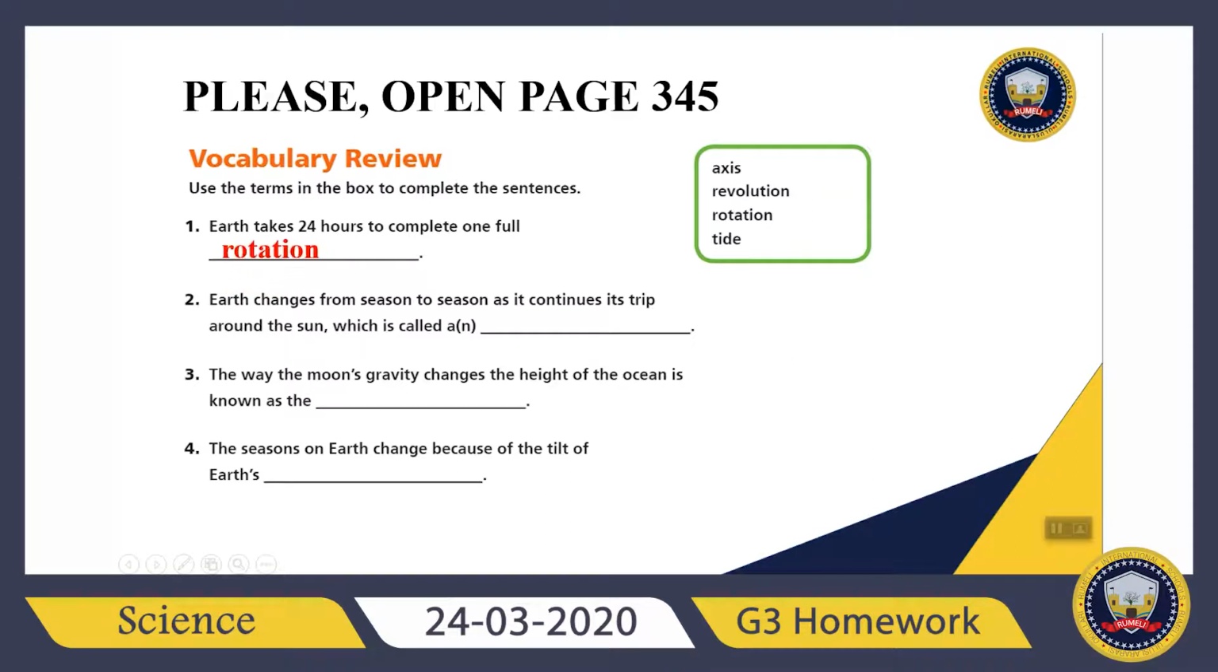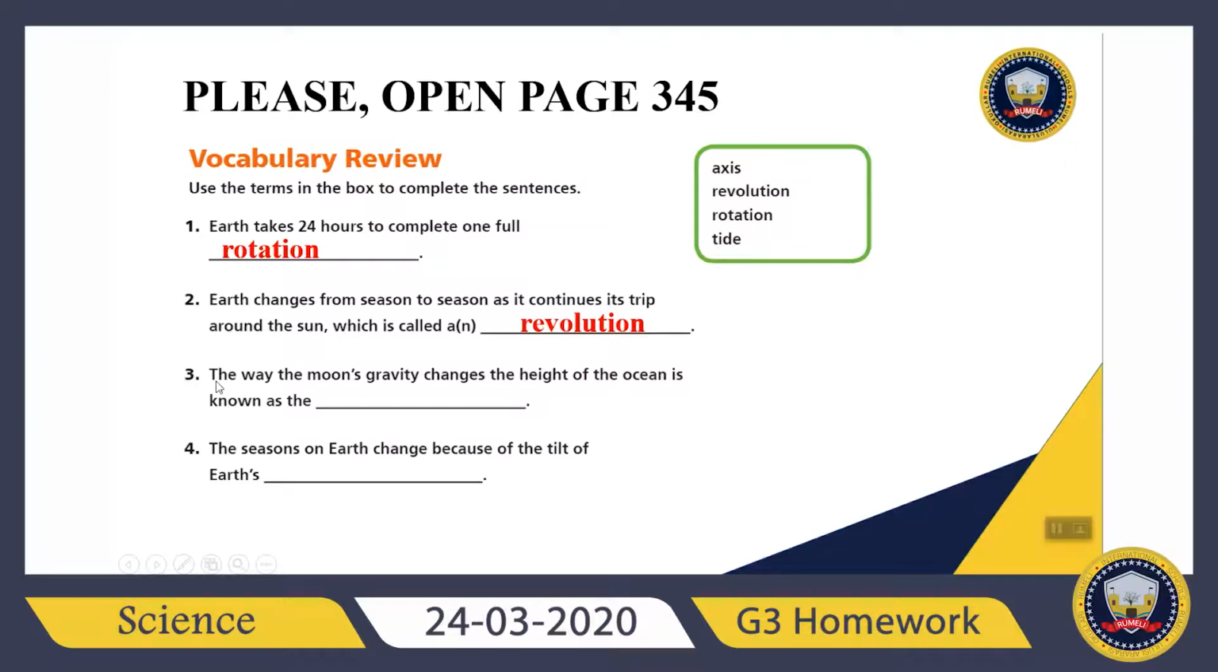Good. So, what about the second sentence? It says, Earth changes from season to season as it continues its trip around the sun, which is called a what? I know seasons are determined as Earth revolves around the sun. So, revolves, we said revolves. So my answer will be revolution. Good job.